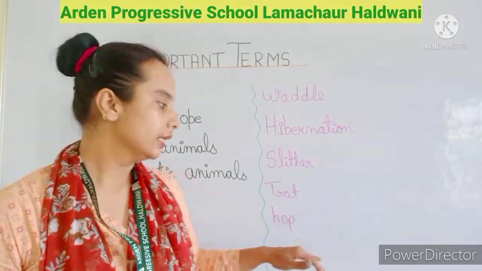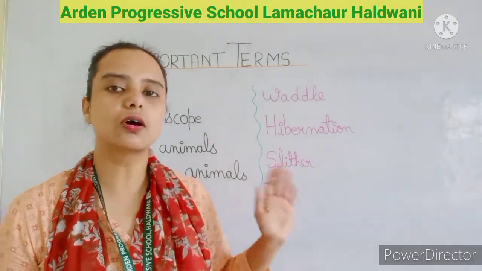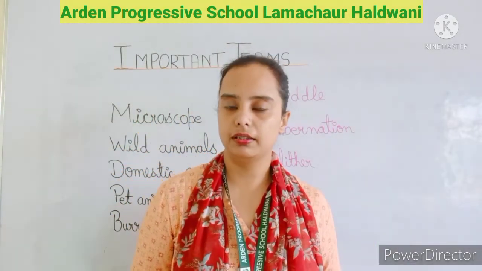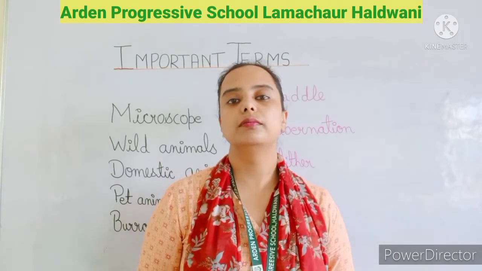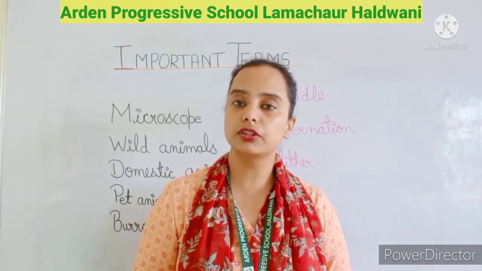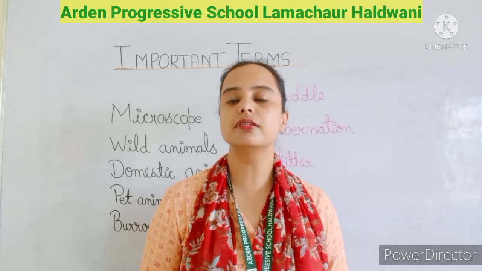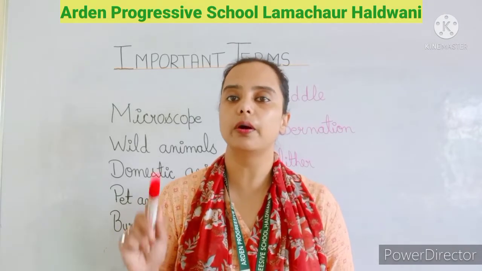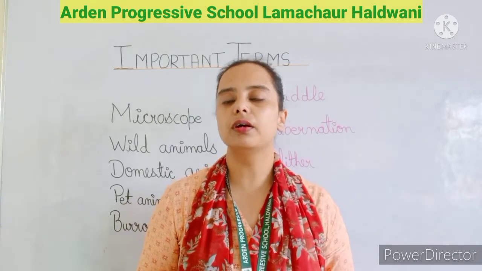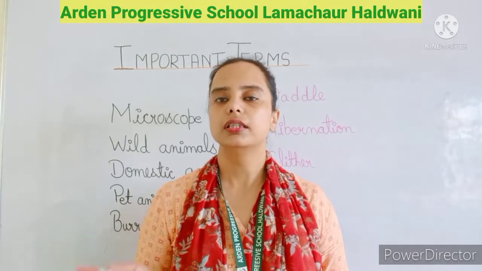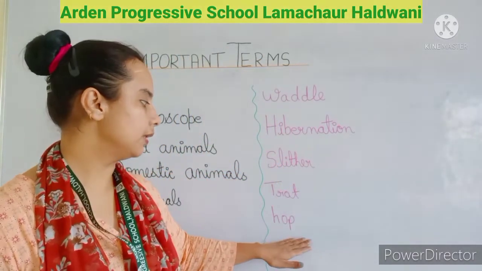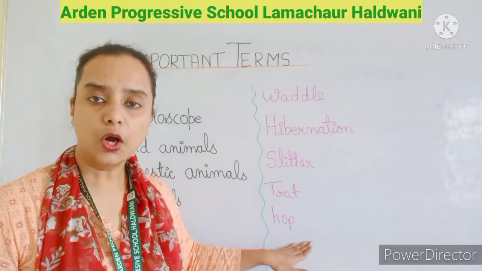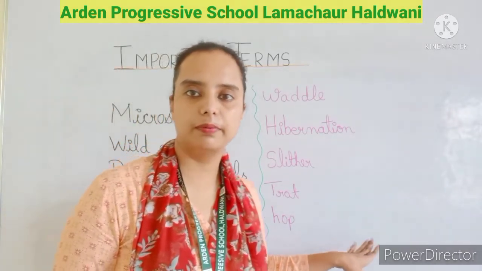Then the next is the hop. What is hop? It is jumping, as the kangaroo jumps, the rabbit jumps. That is known as hop or hopping. The rabbit is hopping or the kangaroo is hopping, which means jumping. Hop means to jump.